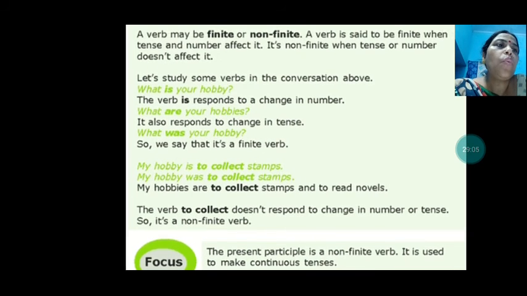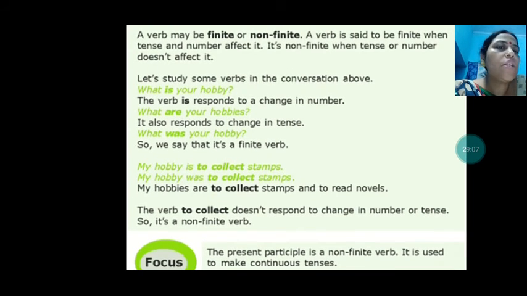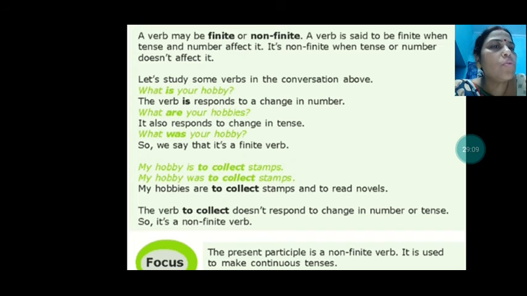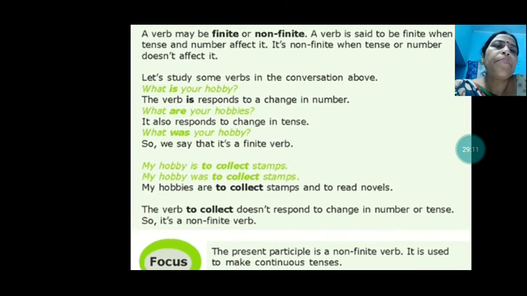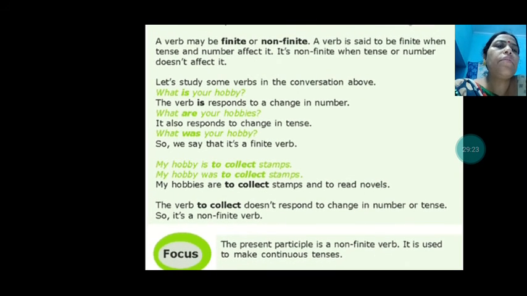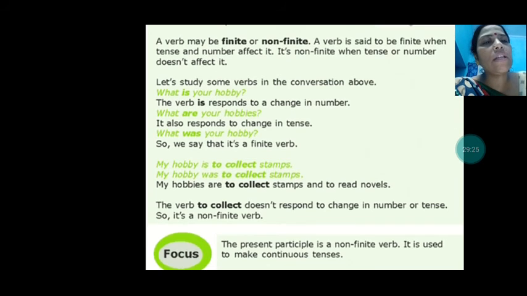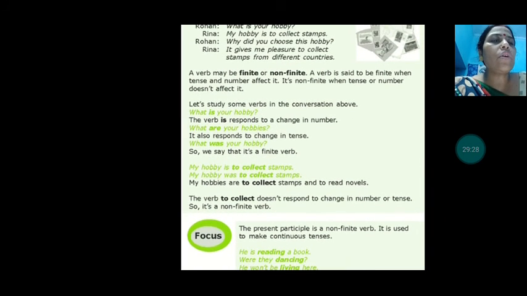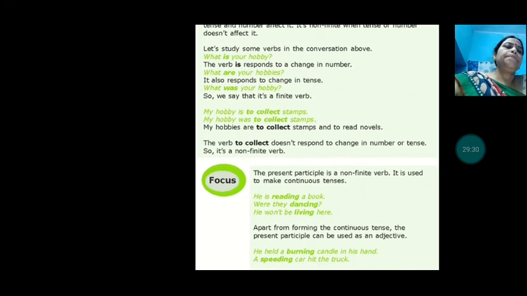Now, my hobby is to collect a stamp. My hobby was to collect a stamp. Now here, what is the verb? Here the verb is to collect, and that is a non-finite verb, which has not changed. Infinitives: the verb to collect doesn't respond to change in number or tense. So it is a non-finite verb.